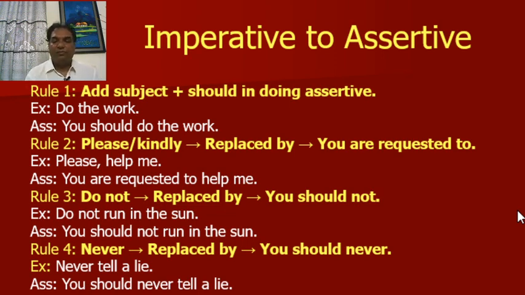Now, rule number 2. Please or kindly replaced by you are requested to. Example: please help me. Assertive: you are requested to help me. Rule number 3. Do not replaced by you should not. Example: do not run in the sun. Assertive: you should not run in the sun. Rule number 4. Never replaced by you should never. Never tell a lie. Assertive: you should never tell a lie.